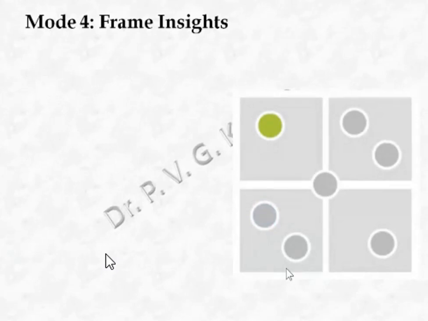Fourth mode of design innovation process is framing insights. After conducting research, the next challenge is to bring the structure to what has been found and learned from the previous mode. So far in mode 1, mode 2, mode 3, we were trying to observe, understand and all that. Once all that is done, then you have to make a techno-business analysis.